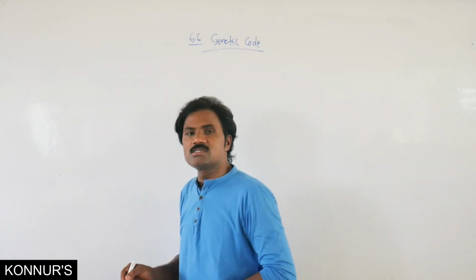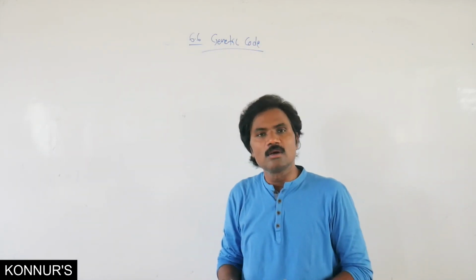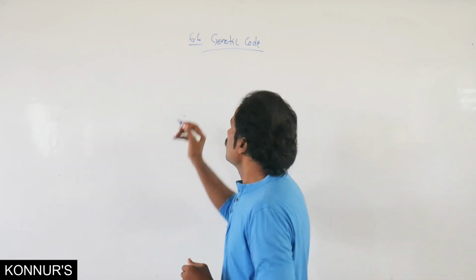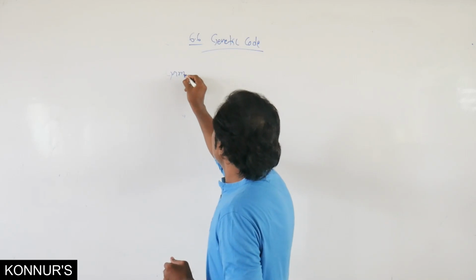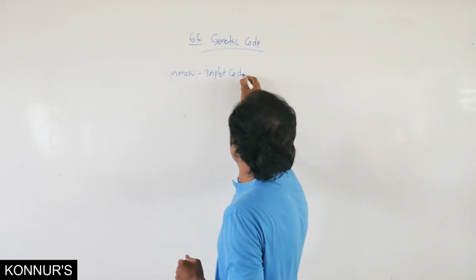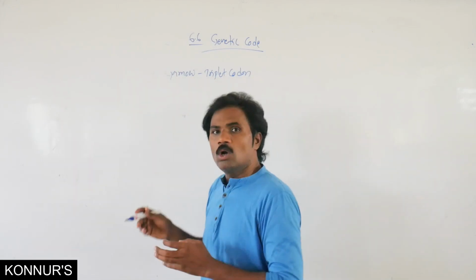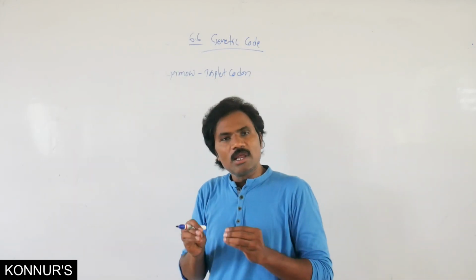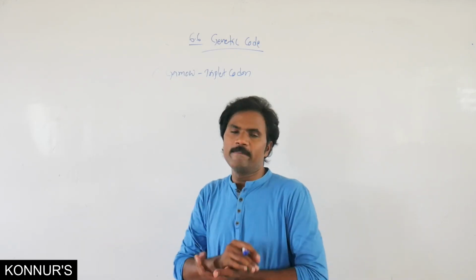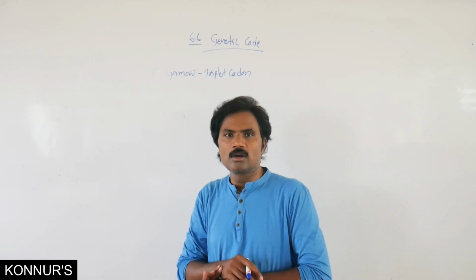Then, who is the scientist who explained this genetic code? It is related to Gamow, the triplet codon. What is the genetic code? It is the relationship between amino acids and the nucleotides present on DNA. That is what we call the genetic code.